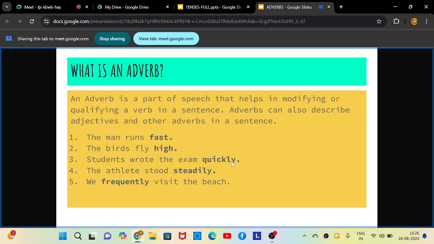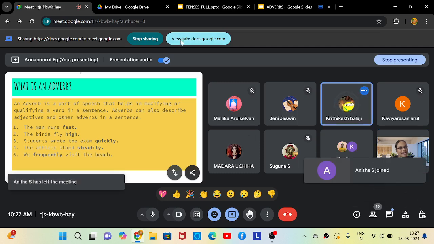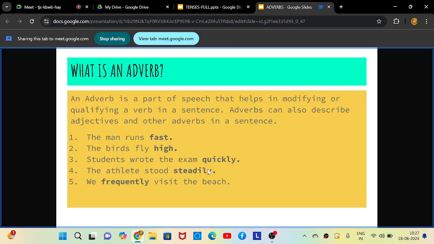Students wrote the exam quickly. The action is wrote, past tense of write. How did they write? Quickly. So quickly is the adverb here. Next is, the athlete stood steadily. Who is an athlete? A runner or a sports person is called an athlete. Stood is the past tense of stand, so that is the action, the verb. How did he stand? Steadily. So steadily is the adverb here.